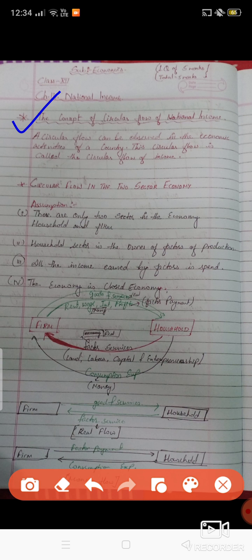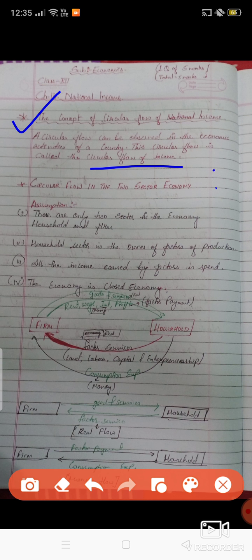In the economy, some economic activities take place in a circular way, and that is known as circular flow of income.